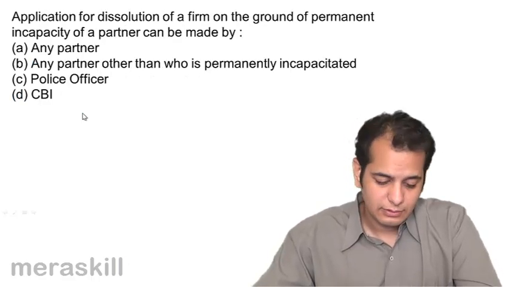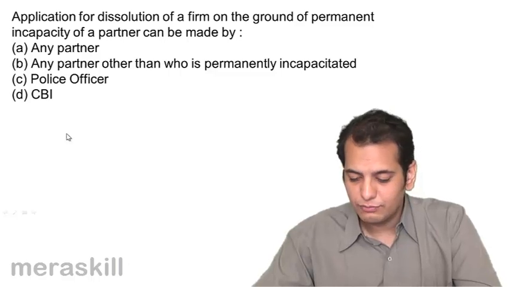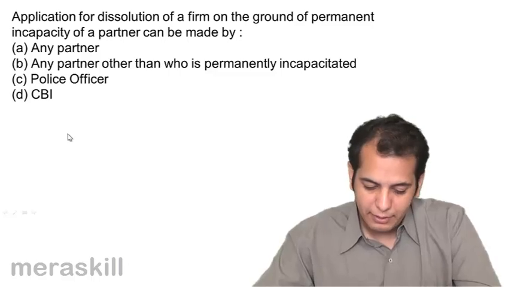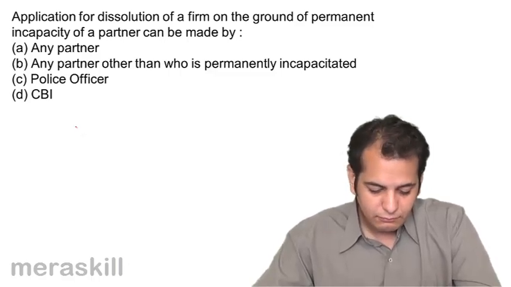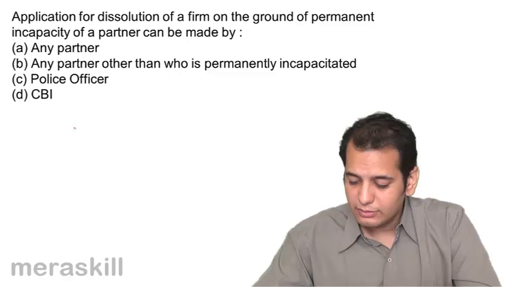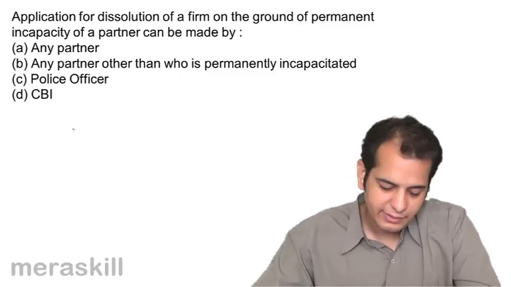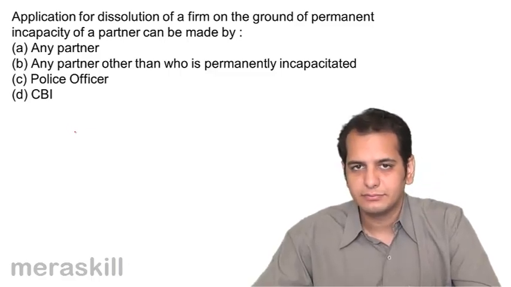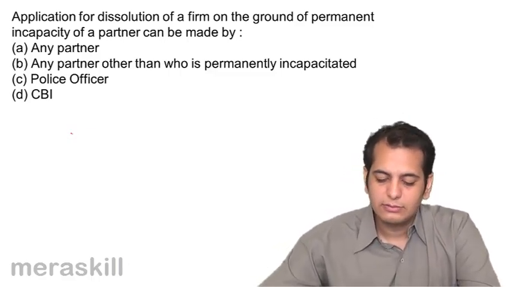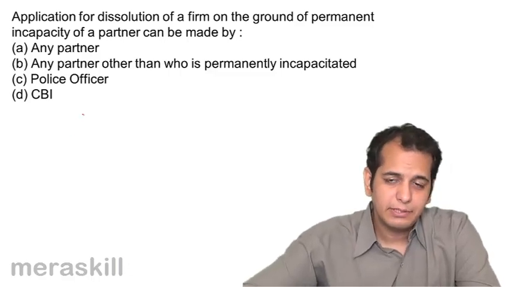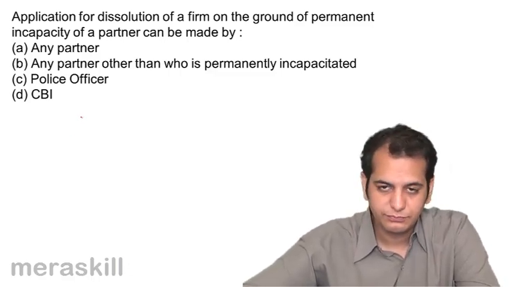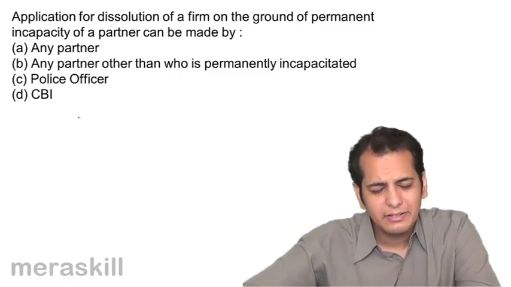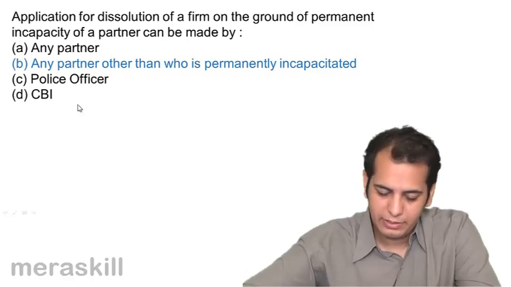Okay. Next, application for dissolution of a firm on the ground of permanent incapacity of a partner can be made by A. any partner, B. any partner other than who is permanently incapacitated, C. police officer, D. CBI. Who can make the application for dissolution? It's either that person or any partner. Anyone may apply. Okay.